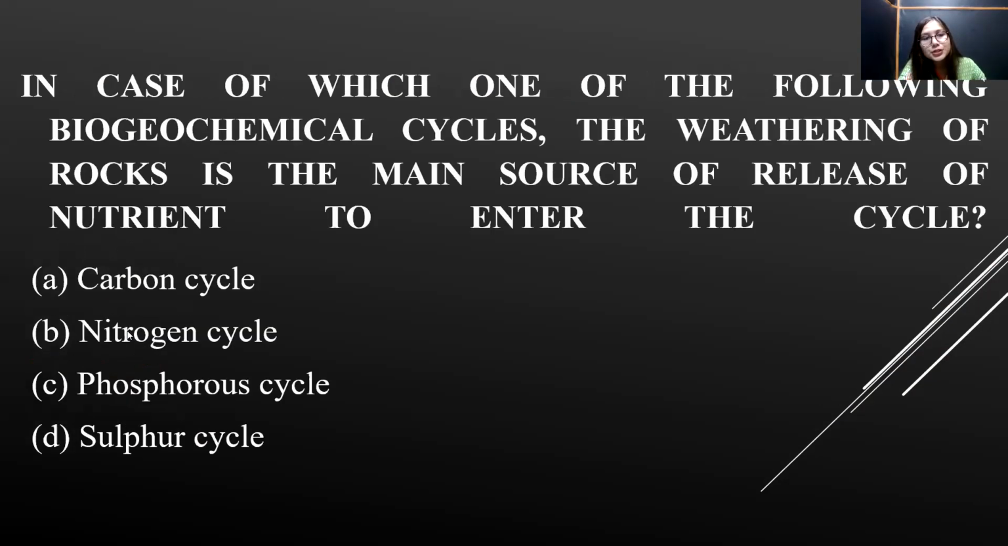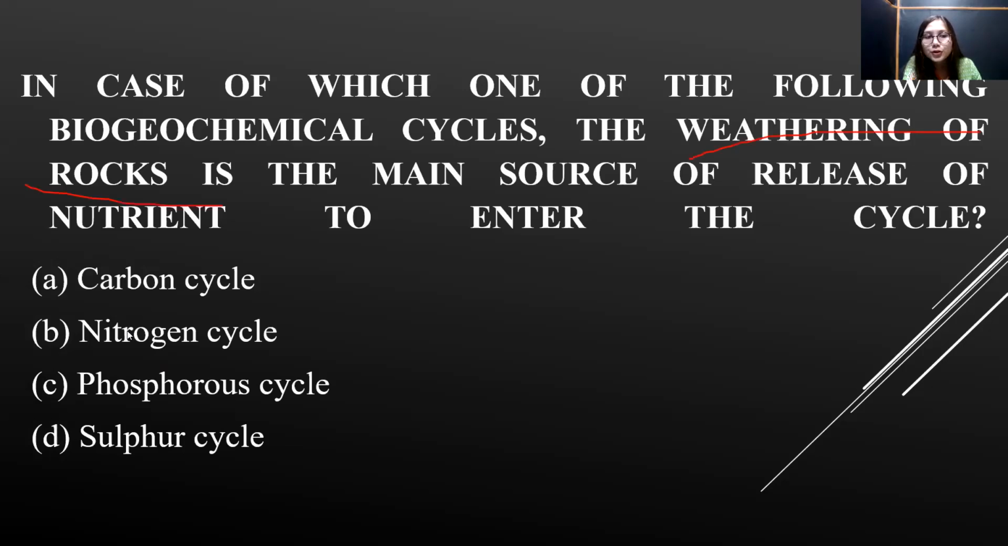Moving on to the next question. In case of which one of the following biogeochemical cycles is the weathering of rocks the main source of release of nutrient to enter the cycle? The easiest question in the entire question paper, I would say, if you have read biogeochemical or nutrient cycling. So you can directly get the answer. If you haven't read, at least you can carry out the logic here.